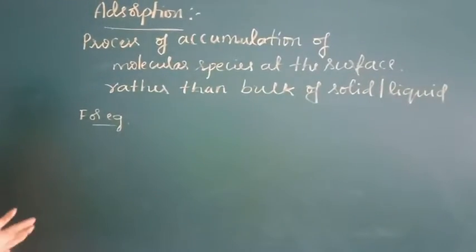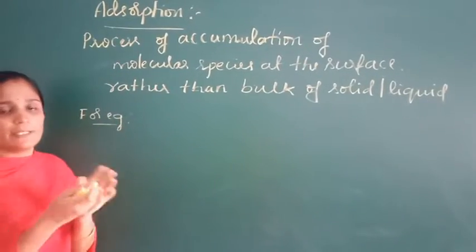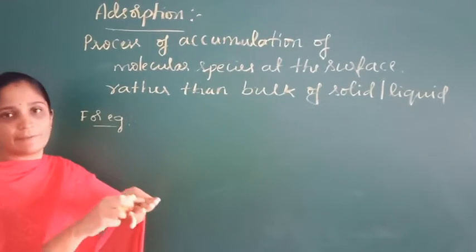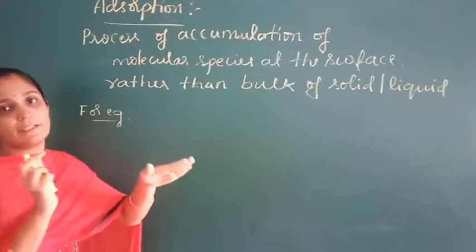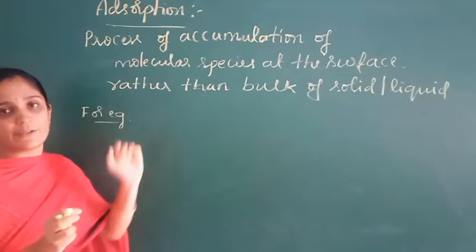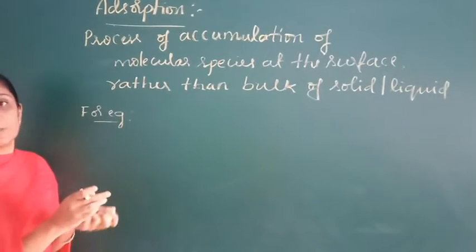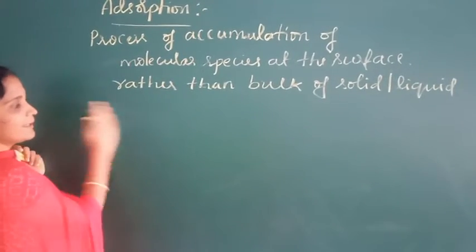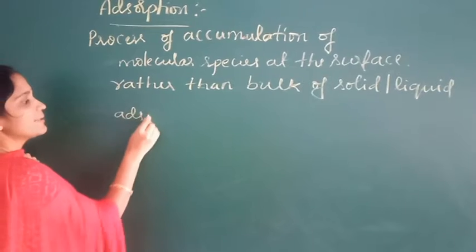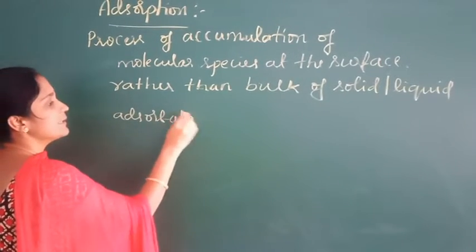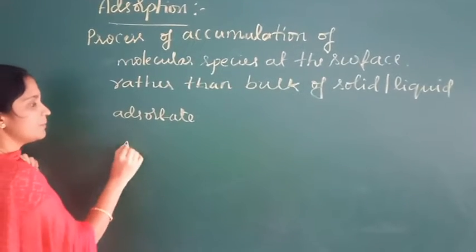Adsorption, the process of accumulation of molecular species at the surface rather than at the bulk of the solid or liquid, is called adsorption. So in adsorption there are two terminologies: one is adsorbate and another one is adsorbent.